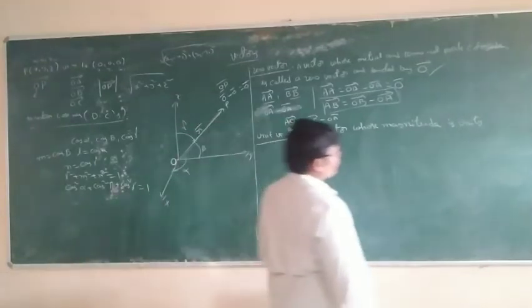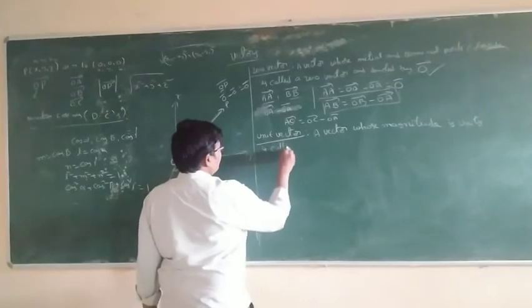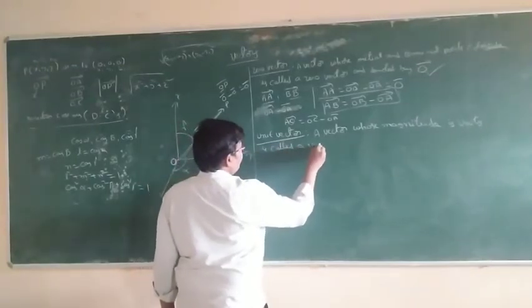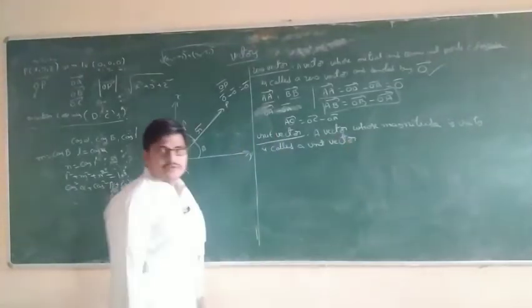Unity is nothing but 1. A vector whose magnitude is unity is called a unit vector.